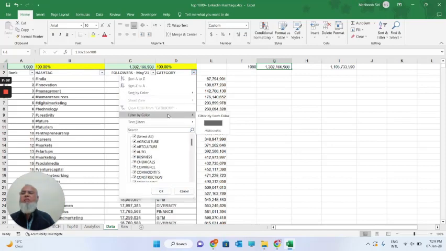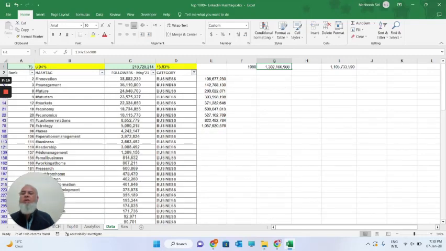I can filter also by A to Z and vice versa, Z to A. And if I want to select any specific one, for example business, if I click this one, it will show me the total 75 hashtags used in the business category, with their ranking and the hashtag names.